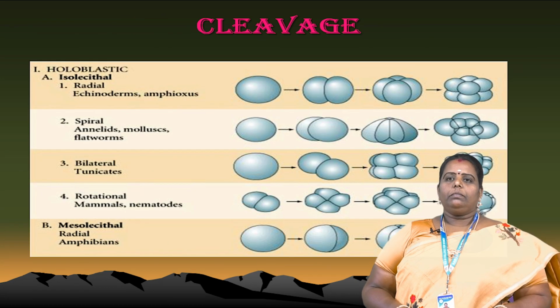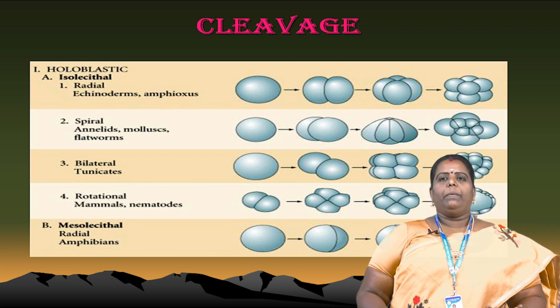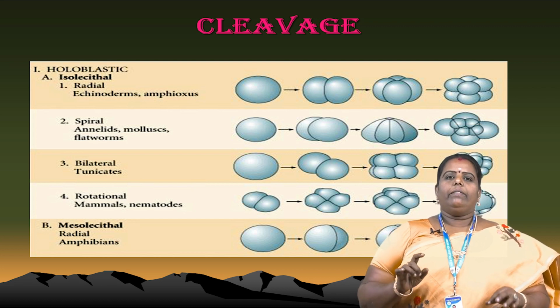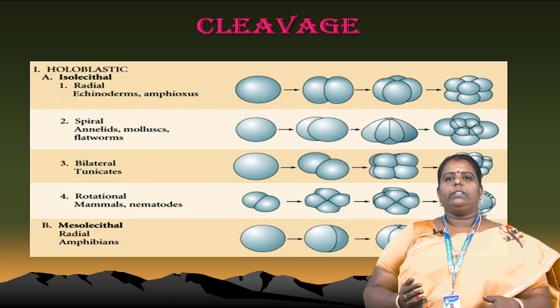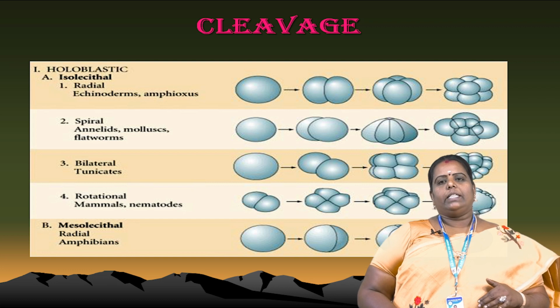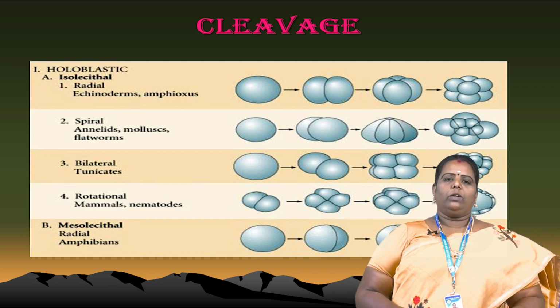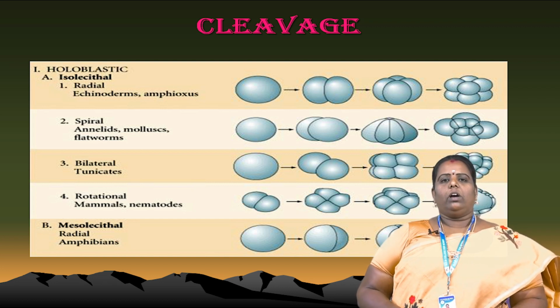Next, these are the cleavage types. That's very interesting and very important. After fertilization, we already know the key point, holoblastic. Holoblastic cleavage can be isolecithal, and another one is mesolecithal. We already know about macrolecithal, microlecithal, mesolecithal, isolecithal, and centrolecithal.